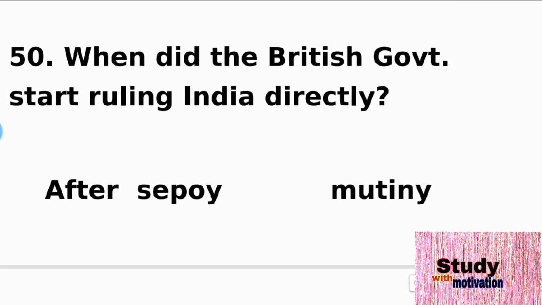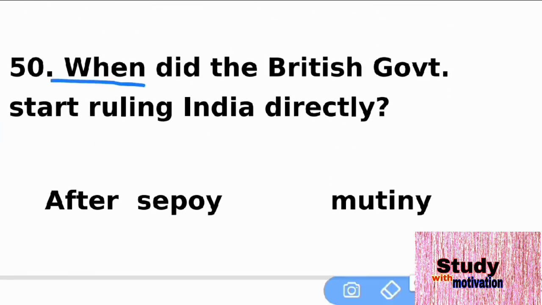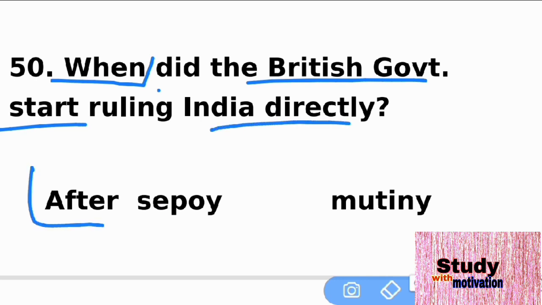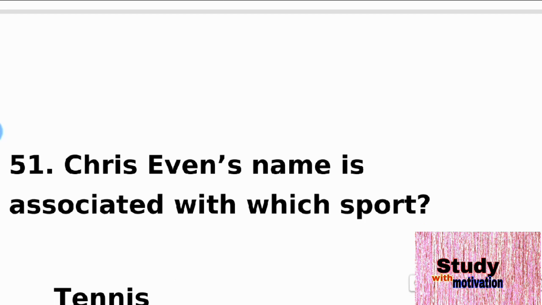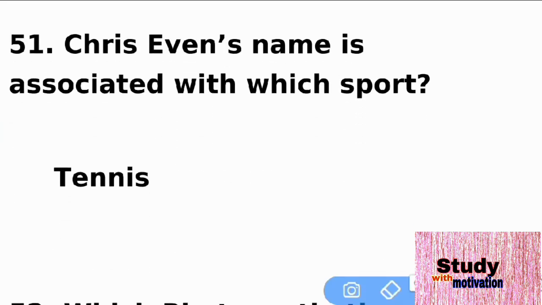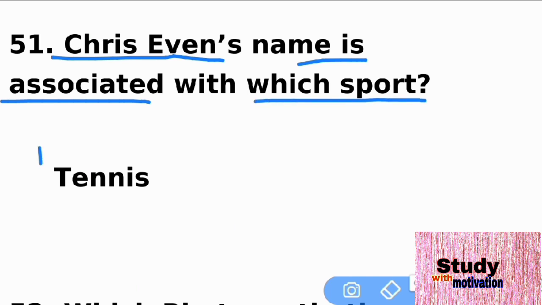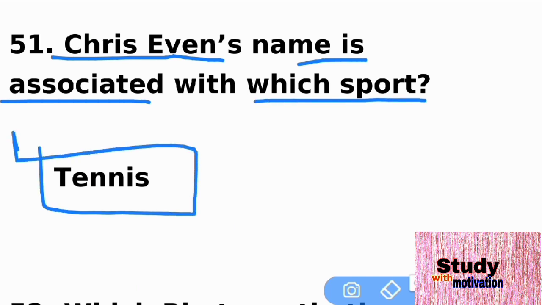The next question is 50. When did the British government start ruling India directly? After the Sepoy Mutiny. The next question is 51. Chris Evert's name is associated with which sport? That is tennis. Chris Evert is a tennis player.